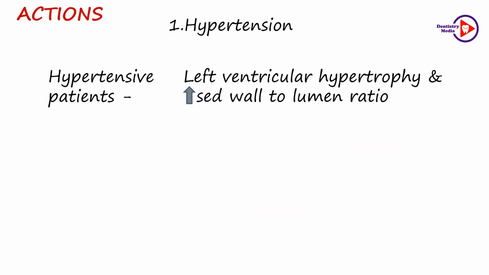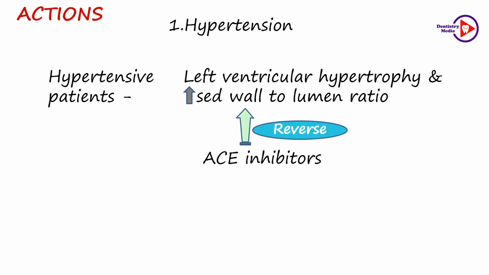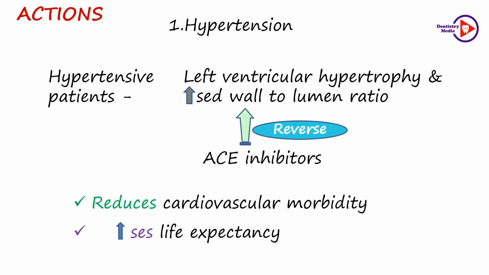Now let us see the uses of ACE inhibitors. In hypertensive patients, there will be left ventricular hypertrophy and increased wall to lumen ratio. And this action is reversed by the ACE inhibitors. And also they reduce cardiovascular morbidity, thereby increasing the life expectancy.